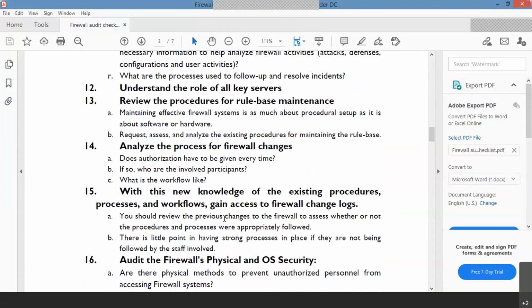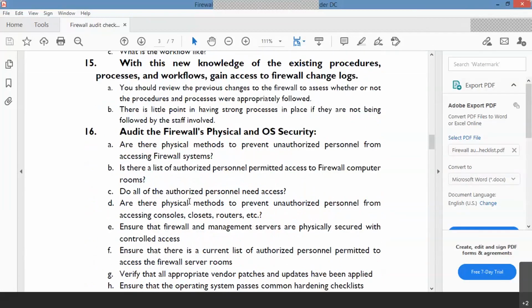Suppose you got a request from a higher authority saying you are requested to open some kind of port, or you are requested to open some kind of services in the web application. Okay, so there should always be some kind of change management process where you have to see what exactly they are following. Okay. And coming to the physical and OS security, what do you mean by physical security here?